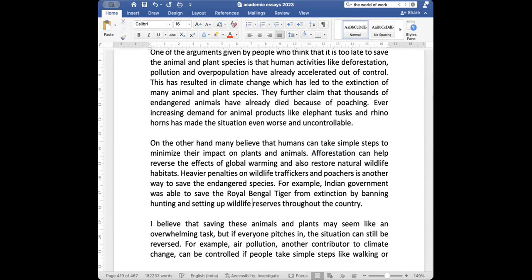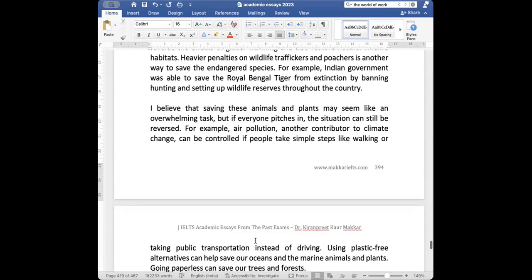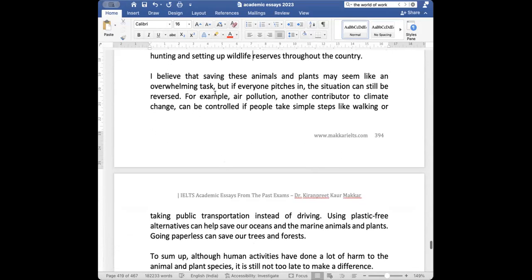Wildlife reserves. I believe that saving these animals and plants may seem like an overwhelming task. बहुत मुश्किल लग सकता है, but if everyone pitches in, पर हर कोई अपना हिस्सा डाले, the situation can still be reversed. For example, air pollution, another contributor to climate change, can be controlled if people take simple steps like walking or taking public transportation instead of driving. Using plastic-free alternatives can help save our oceans and the marine animals and plants. Going paperless can save our trees and forests.